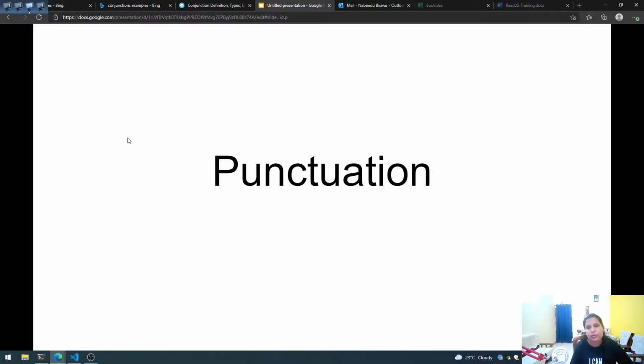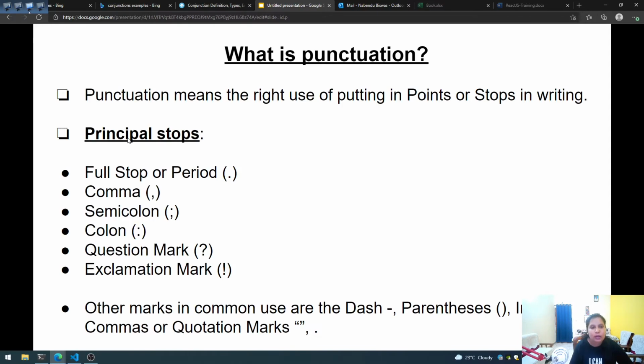So today we are going to learn about punctuation. We all know punctuation are marks which we use to show a stop in a sentence. So here punctuation means the right use of putting in points or stops in writing. Whenever we are using a punctuation mark, it should be used rightly so that the message of the sentence is conveyed correctly. So there are various types of stops which we use in a sentence.